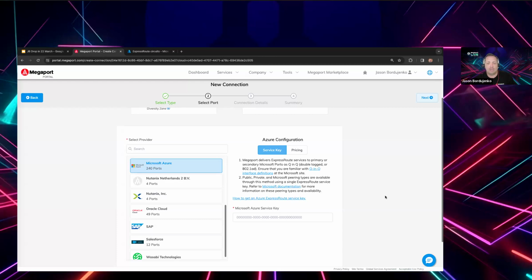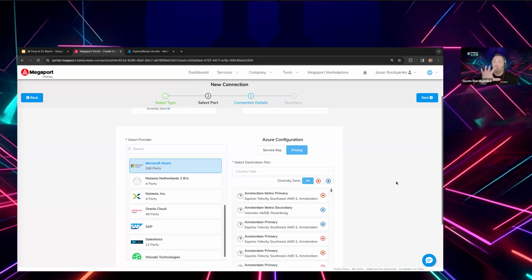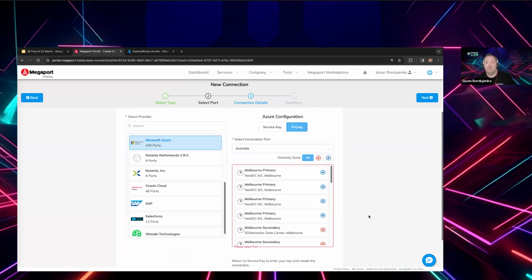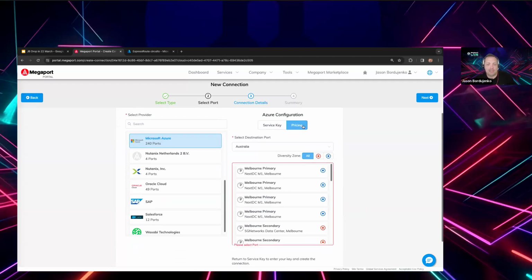There are some steps there on how to get an Azure service key if you don't have an ExpressRoute service key already. But even for a customer who's looking just to understand the pricing, there is a separate tab. This will not create the order at this point, but if I wanted to get an estimate of connecting to Microsoft, where is that available? By selecting pricing here, I'm filtering by Australia, as that's where we'll be doing the demonstration today. We can see, of those 240 ports connected, the NNIs between Microsoft and Megaport, where those are located.